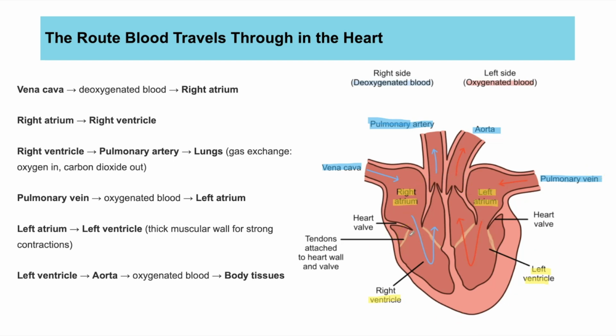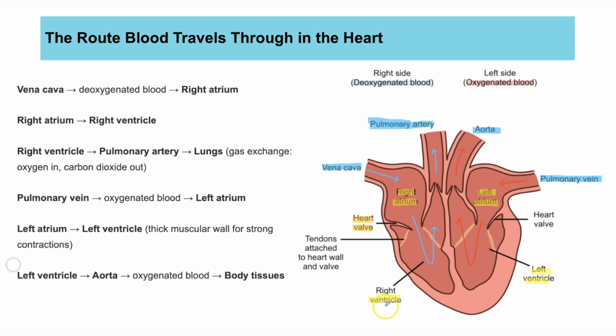A few other things just to point out, which are visible in this picture, are we can see we've got what's labelled heart valves. So this flap here and here, that is a valve. We've got them here, these 2 flaps, here as well and here. Valves we're going to talk about a bit later, but just in brief, they can close to make sure blood flows in the correct direction and only in one direction around the heart.